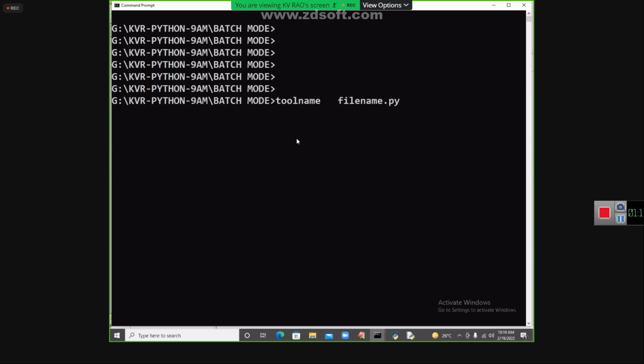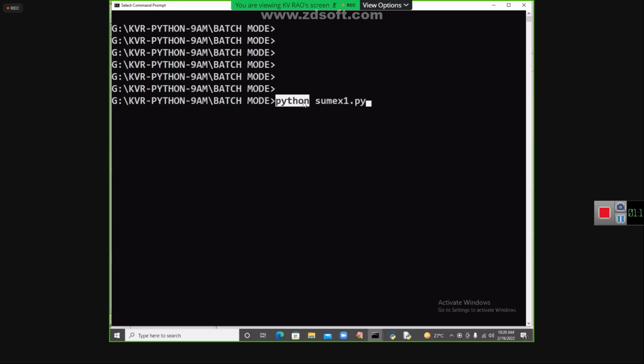What is the tool name? All of you type it. What is the tool name to compile and execute your Python program? Python. The file name is what you have written, Sumex1.py. What is Python? It is the tool. It was available in our Python software.